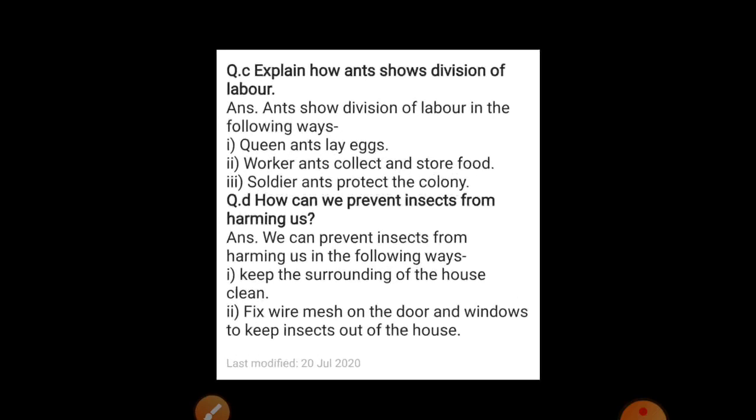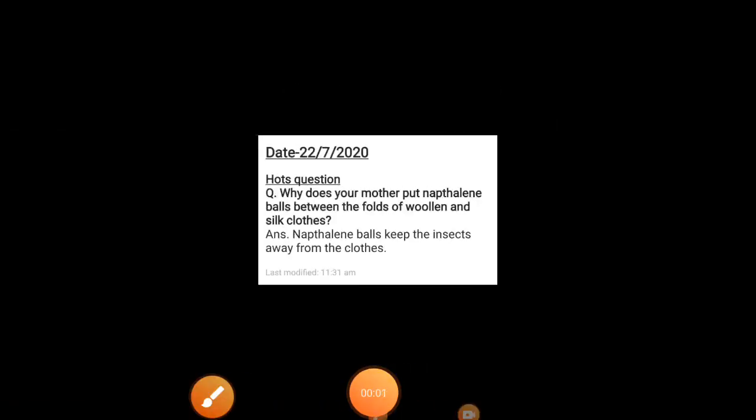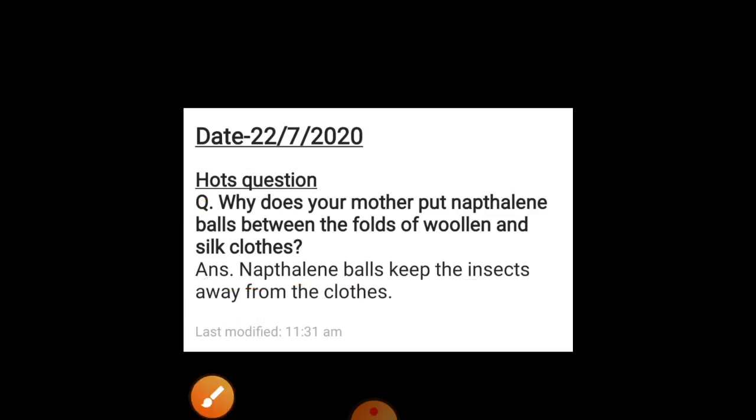Okay students, now come on hot questions. Here's your hot question. You can see, why does your mother put naphthalene balls between the folds of woolen and silk clothes? So the answer is, naphthalene balls keep the insects away from the clothes. Students, naphthalene balls are the round shaped white color balls. This we keep in the clothes to keep the insects away from the clothes.